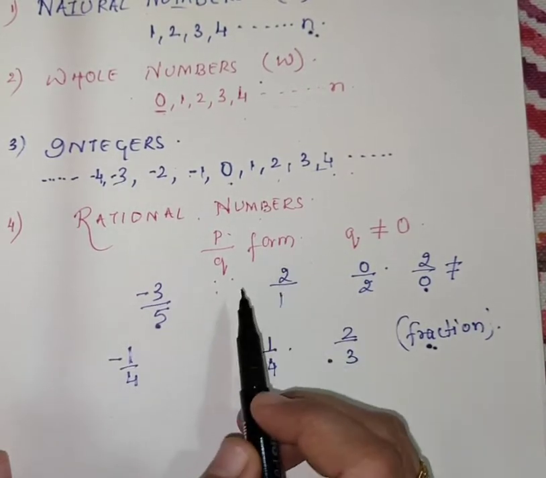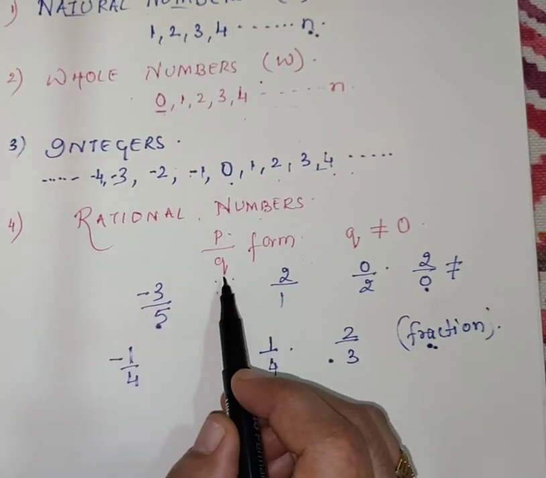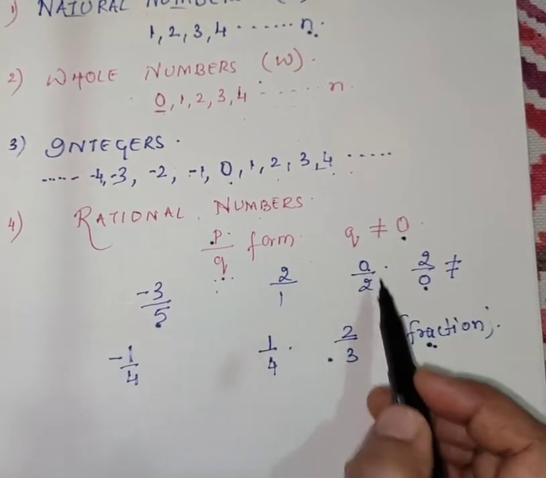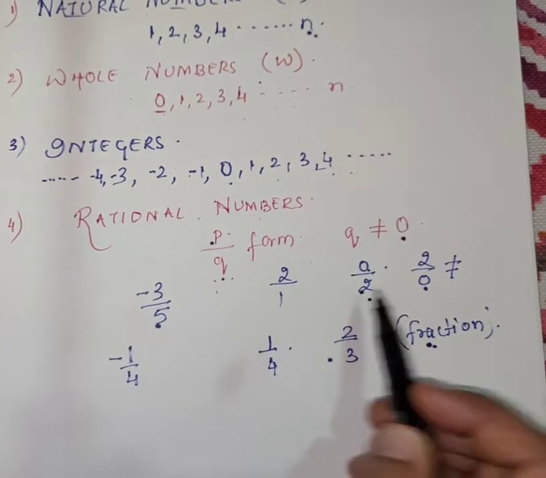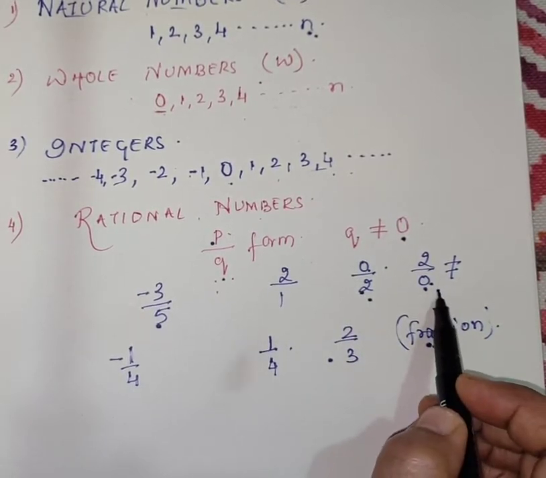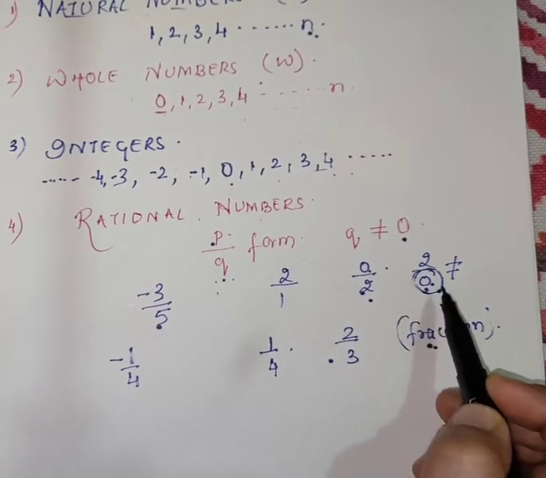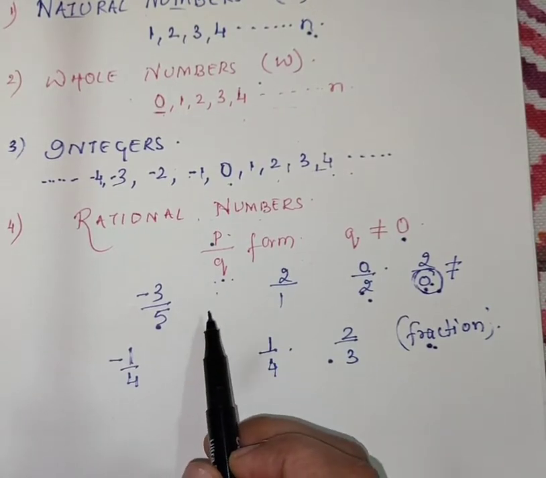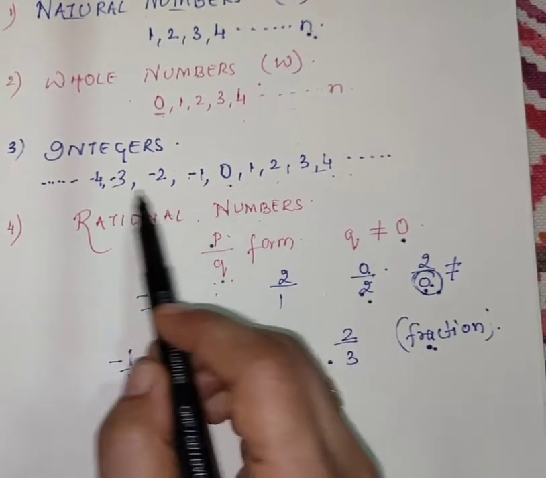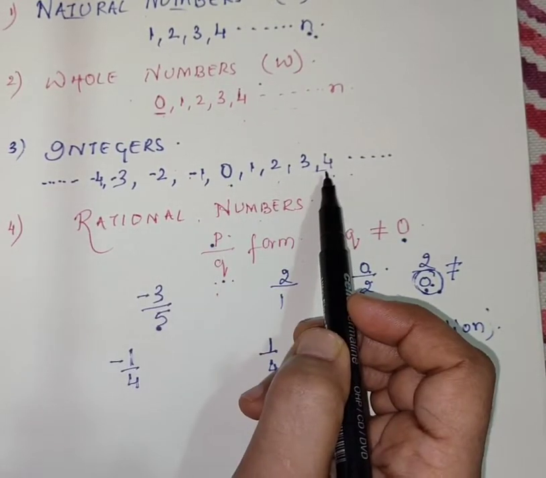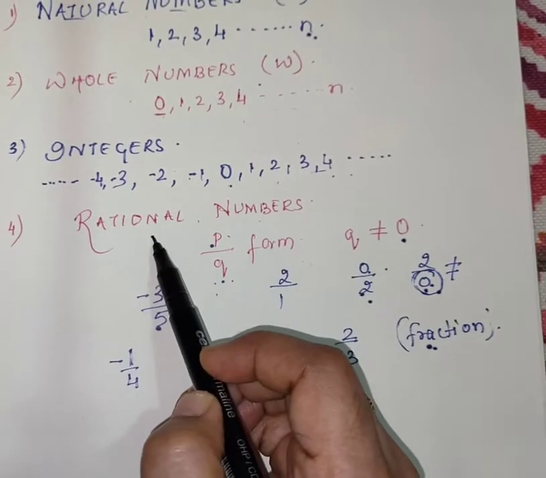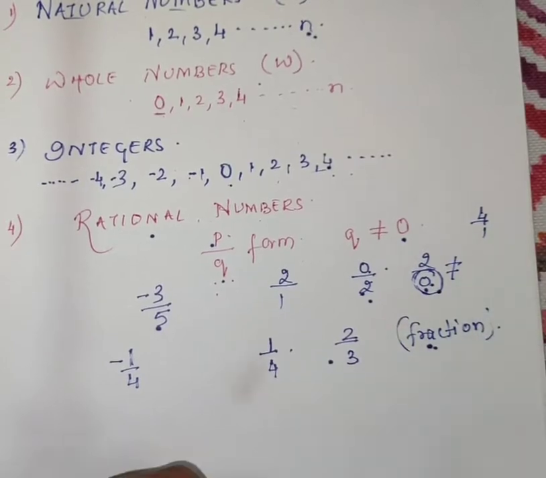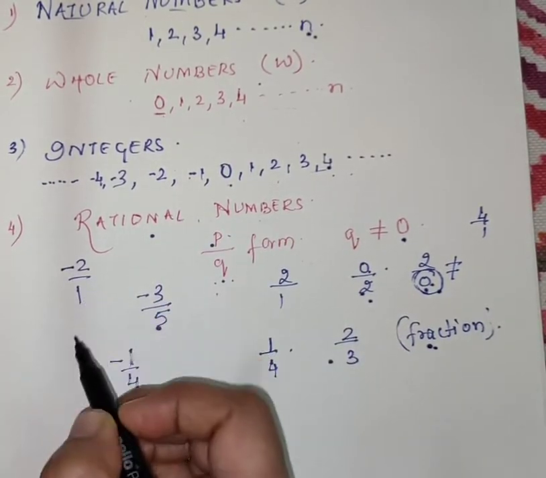The only thing you must keep in mind is that the denominator should never be equal to 0. Yes, the numerator can be 0. For example, 0 upon 2 is a rational number. But 2 upon 0 is not a rational number, because here the denominator is 0. So all integers can be expressed in the form of rational numbers. See here, 4, I can write 4 as 4 upon 1. Minus 2, minus 2 upon 1. So it is a rational number.